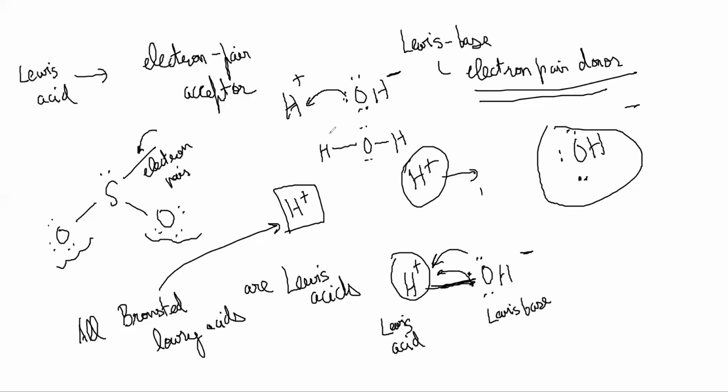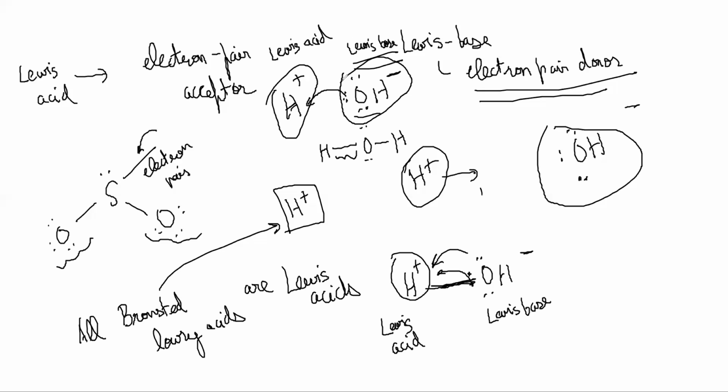Both the electrons of this covalent bond are coming from the oxygen atom. So the OH minus is donating electrons and H plus is accepting electrons. So this is a Lewis acid, electron pair acceptor, and this is a Lewis base, electron pair donor.